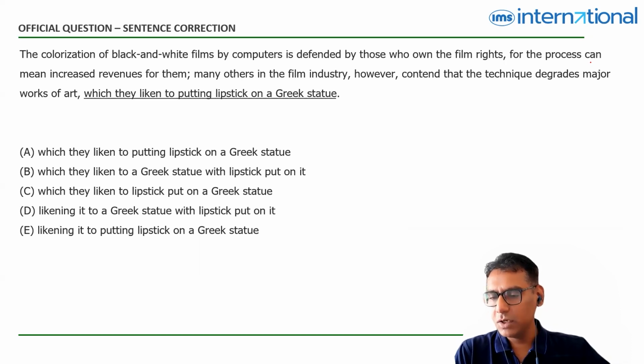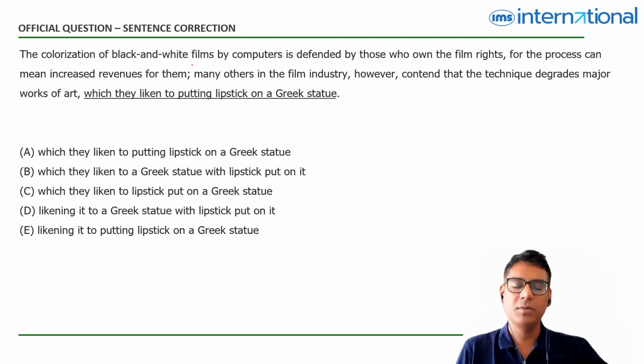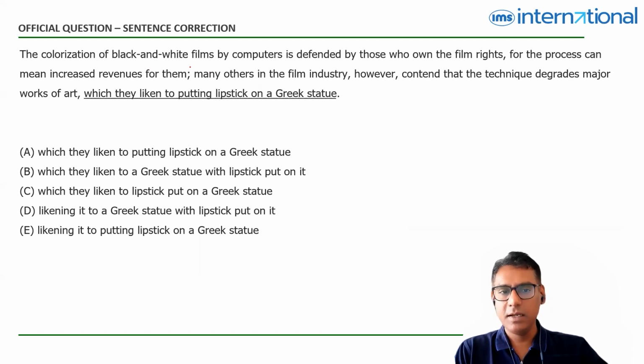The colorization of black and white films by computers is defended by those who own the film rights; for the process can mean increased revenues for them. All right. So there are some production houses, they have seen old films and they are saying, okay, we are going to put some color in the black and white films and we are going to release those films again and make more money.